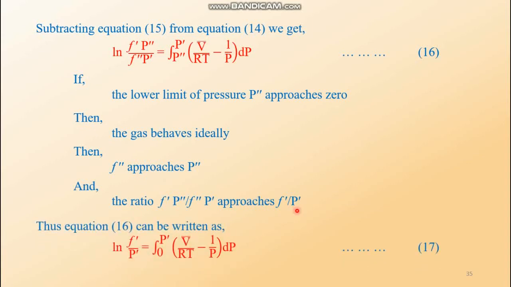This way equation 16 can be written as ln f prime by p prime equals the integration. Look here, instead of p double prime we are writing 0 now, because we have changed the value of p double prime to 0 pressure. So the lower limit has been changed, but the upper limit remains the same, and the term within the parenthesis is also the same, with the common term dp. Thus we get equation number 17.